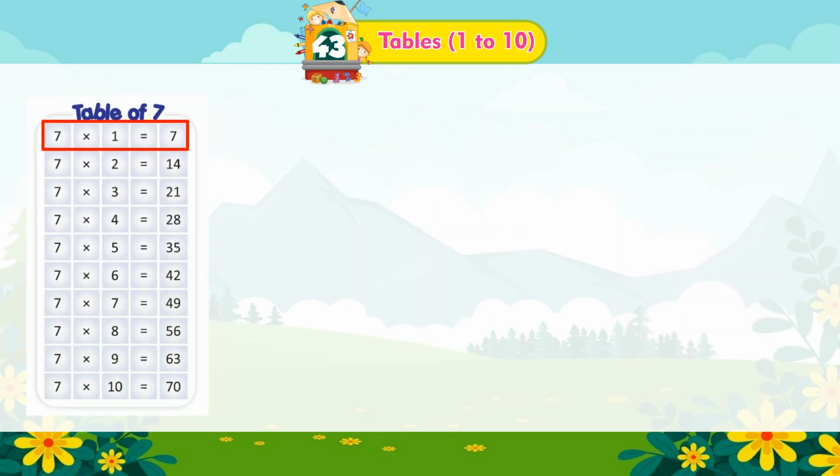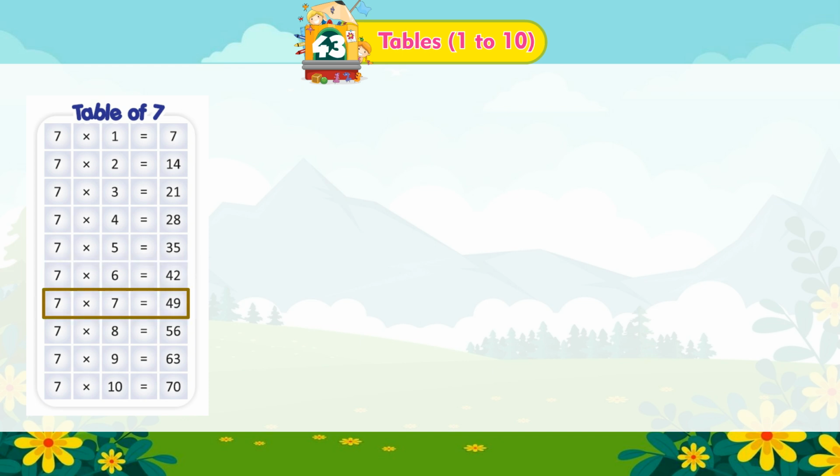Table of 7. 7 multiplied by 1 is equal to 7. 7 multiplied by 2 is equal to 14. 7 multiplied by 3 is equal to 21. 7 multiplied by 4 is equal to 28. 7 multiplied by 5 is equal to 35. 7 multiplied by 6 is equal to 42.